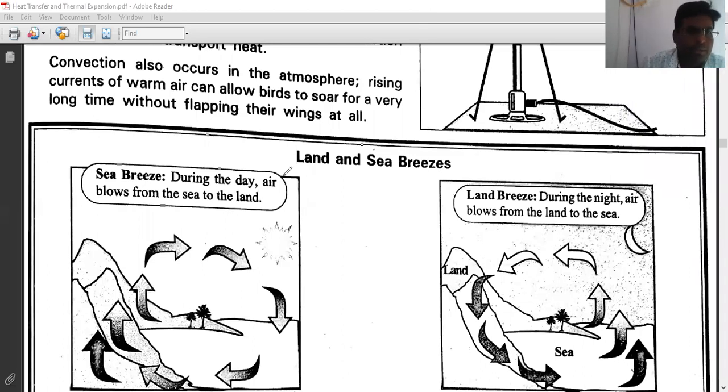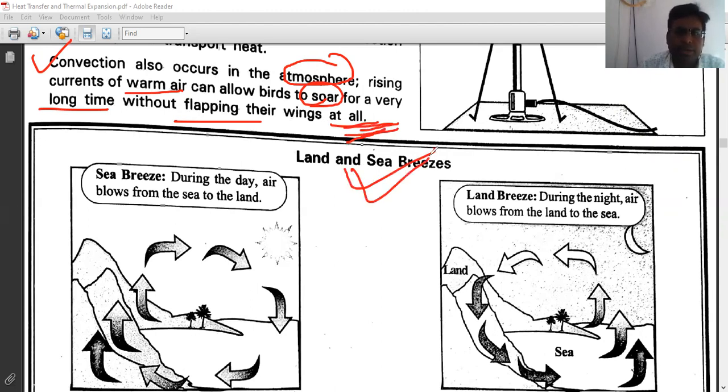Now the next point is convection also occurs in the atmosphere, right? A rising current of warm air can allow birds to soar for a very long time without flapping their wings at all, right? So this is an example of convection. Here a diagram is made. I will explain it. So let me explain.